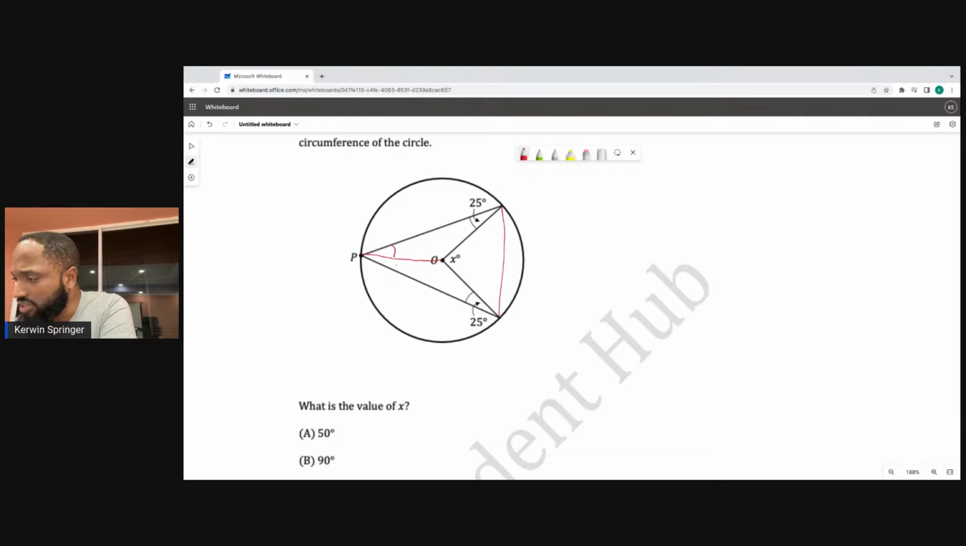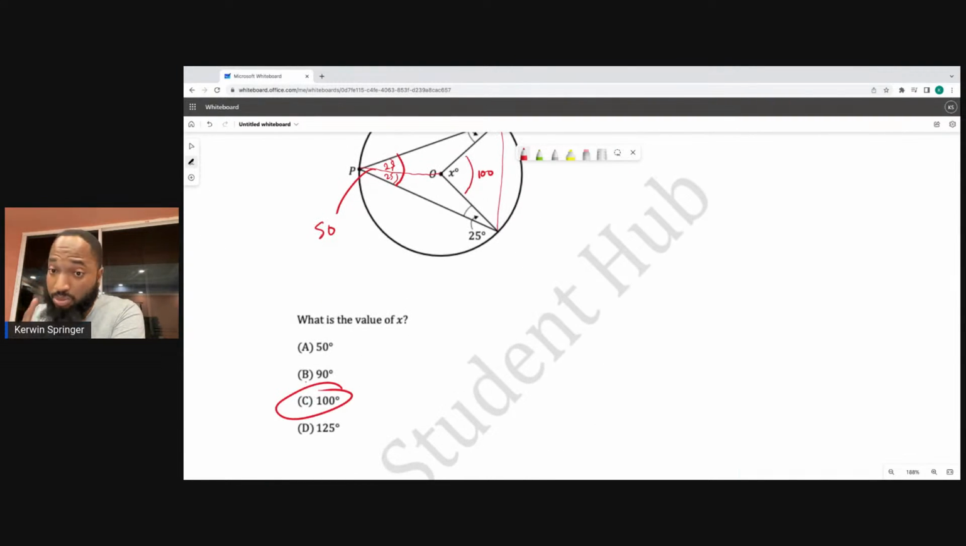So, oh yeah, this is our isosceles. So this got to be 25, 25. So this is 50 here. So this is 50. Well, how is that helping me? Right. So if this is 50, angles at the circumference is half the size of angle at the center. So this is 100. Whoa! What a question. So that's C. Simple.